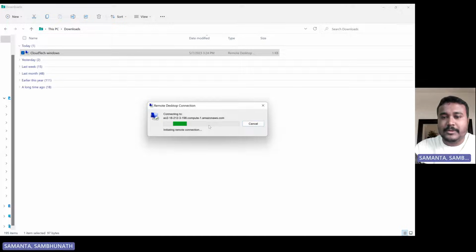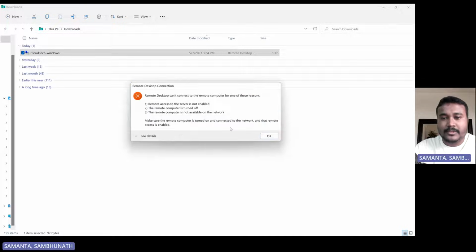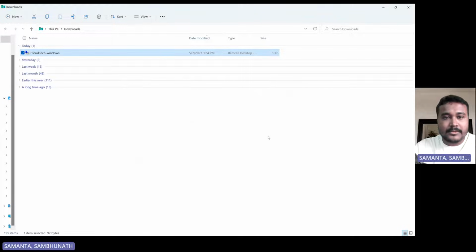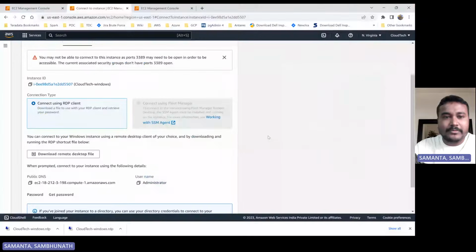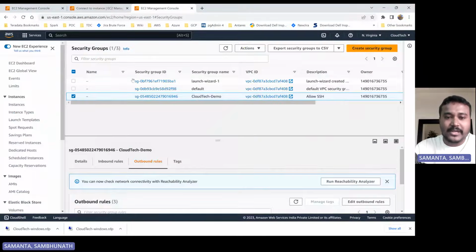This is Remote Desktop, right? It used to take some time. So it is not connecting, right? Why? Let me show you why it is not connecting.